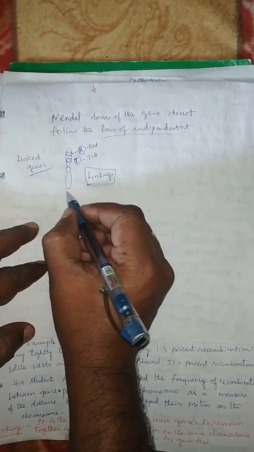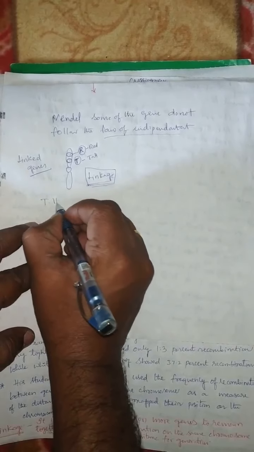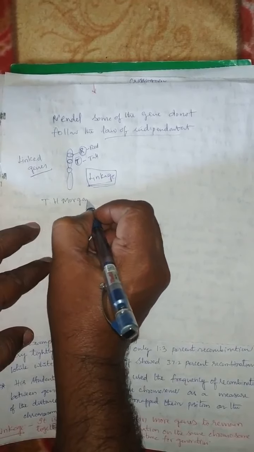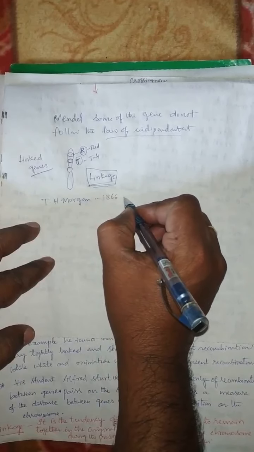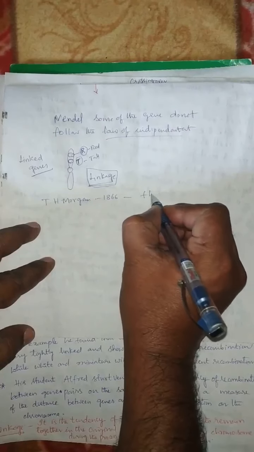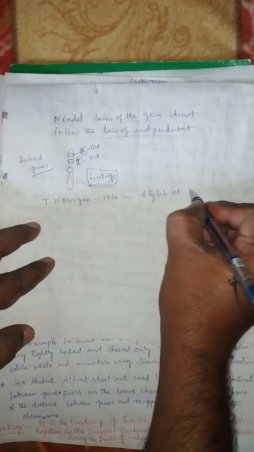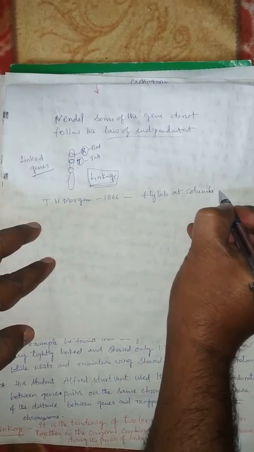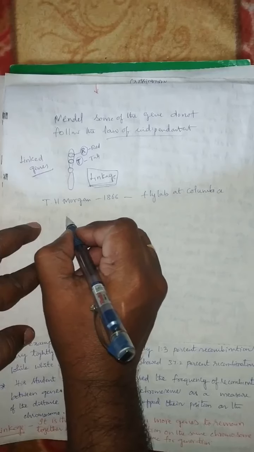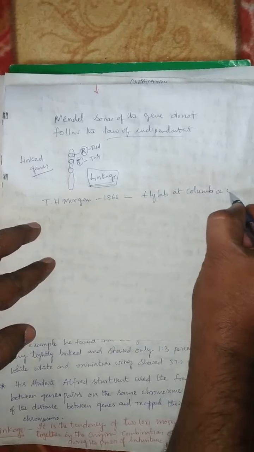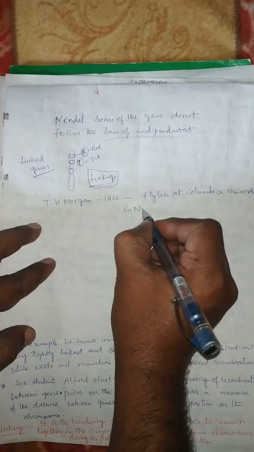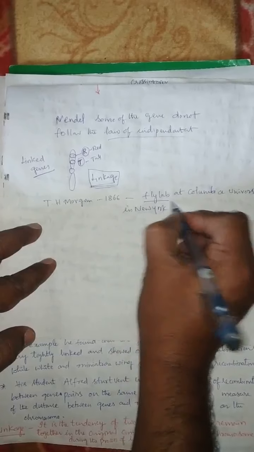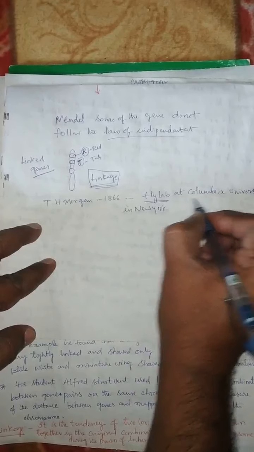He is the scientist Thomas Hunt Morgan, born in 1866. He worked in the Fly Lab at Columbia University in New York.